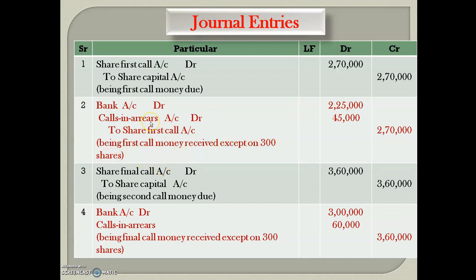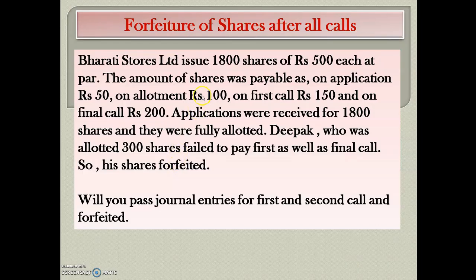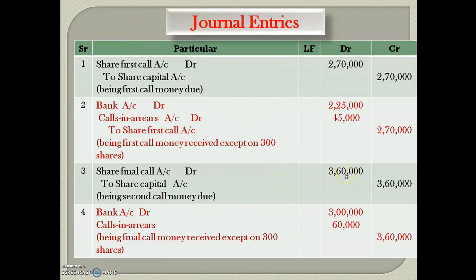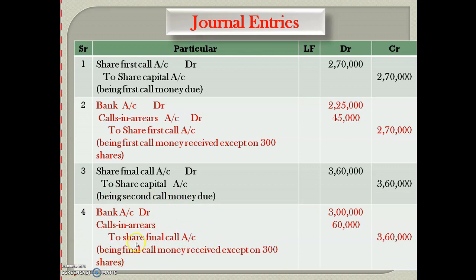Similarly, in the same way we have to calculate the final call. First due entry, share final call account debit to share capital account. The amount will be: issued is 1800 and final call per share is 200. Multiply both, it will come 3,60,000 in both columns, being second call money due. Next, bank account debit, calls in arrear account debit to share final call account. At the very first we write the amount to share final call account, that is 3,60,000.